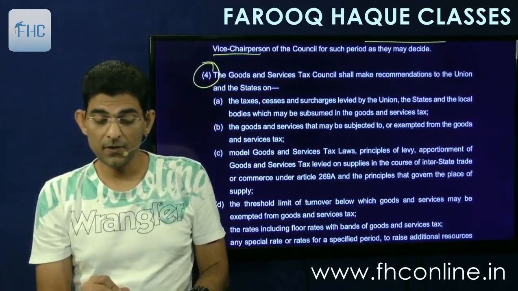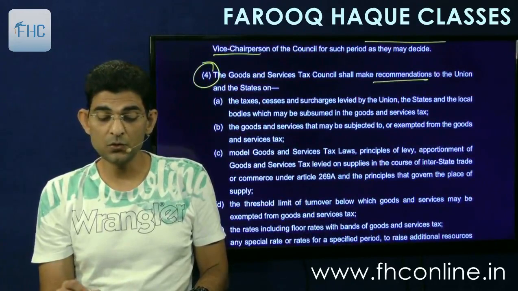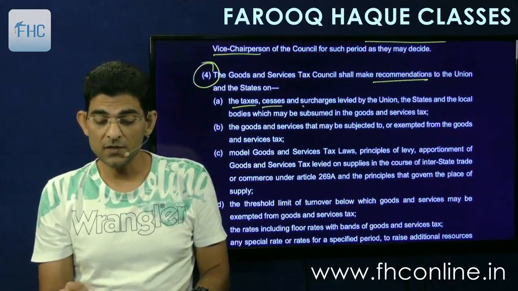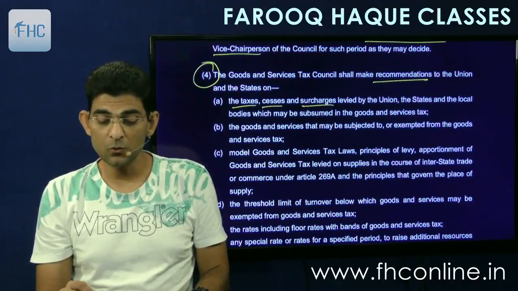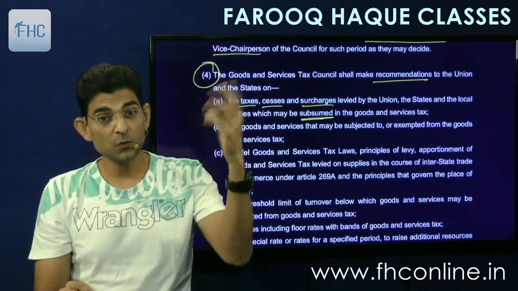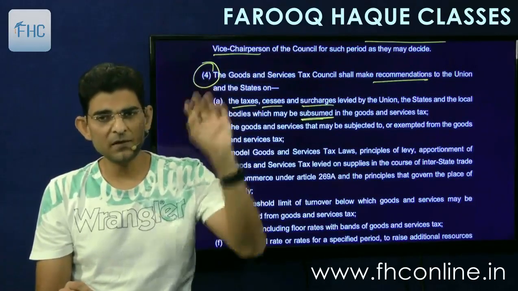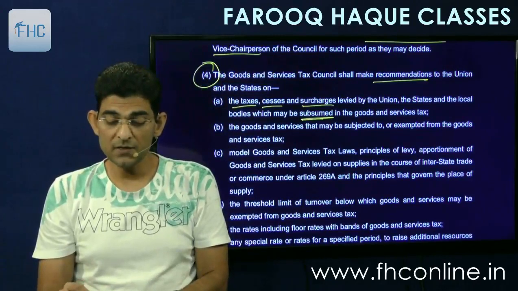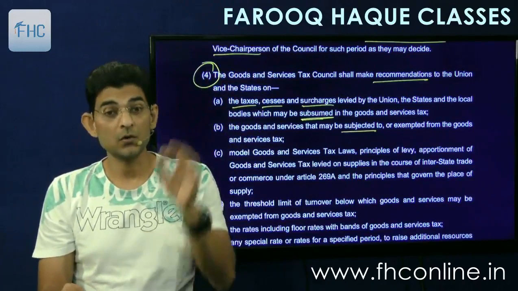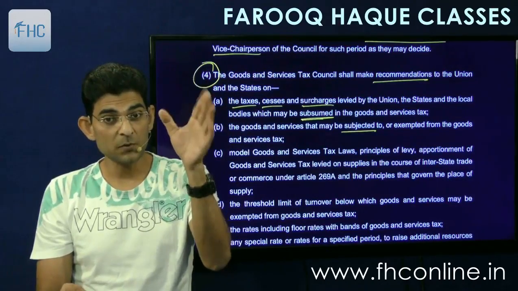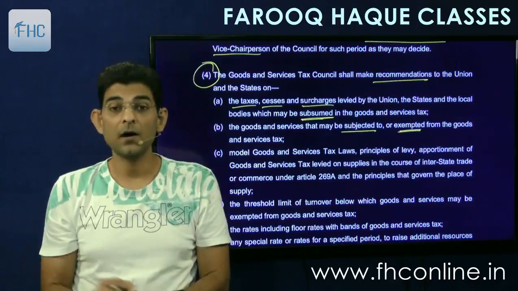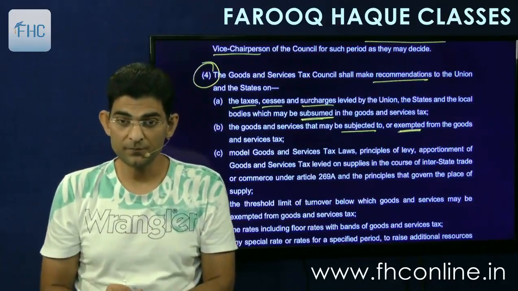So what it says? Council shall make recommendations to the union and the state on the taxes, the cesses and surcharges levied by the union, the state and the local bodies which may be subsumed. Which taxes should be subsumed. So this is one recommendation which they made and which has been implemented. Then goods and services that may be subjected to or exempted from goods and service tax. On which goods and services the tax should be imposed and which should be exempted. Even the exemptions are recommended by the council.